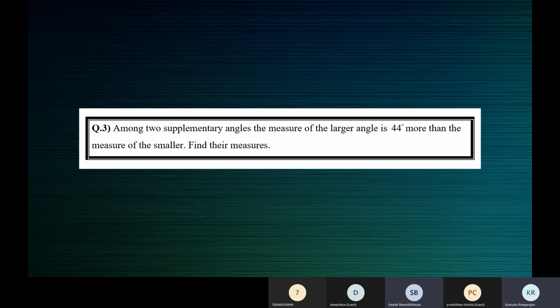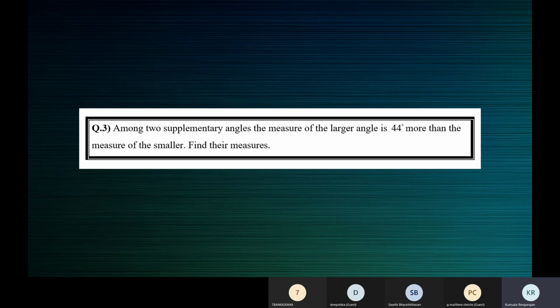Ma'am, in that question they have asked the difference is 12, but here they have asked it is greater by 44 degrees. The meaning is the same. The meaning is the difference between the two angles is 44 degrees. When I say that one angle is 44 degrees more than the other, it's the difference only. They are not equal.